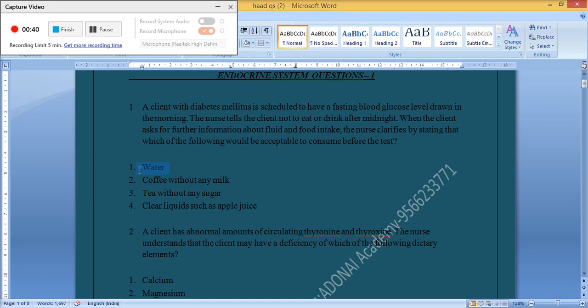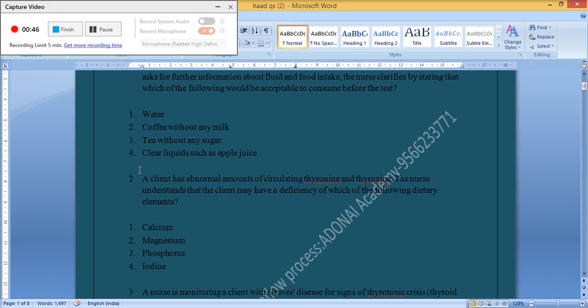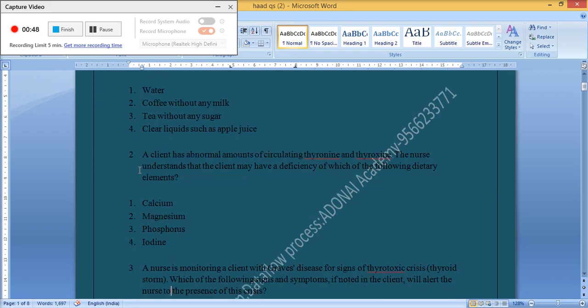Water. 2. A client has an abnormal amount of circulating thyroxine. The nurse understands that the client may have a deficiency of which of the following dietary elements? 1. Calcium. 2. Magnesium. 3. Phosphorus. 4. Iodine. The correct answer is 4.